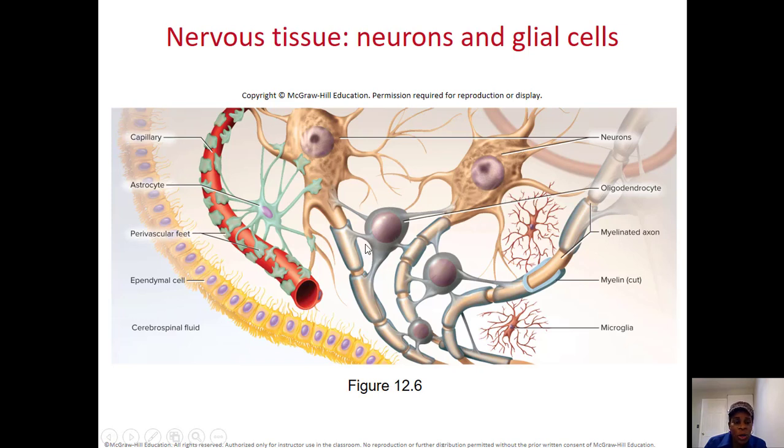If you look at this one, for example, you see that the glial cells, we have 4 of them here. We have microglia. Those are cells that will clean around the neuron. We have oligodendrocyte, which looks like a jacket, like a cover on the neuron, so the neuron can be protected. Then we have astrocyte. Astrocyte kind of give a framework to the nerve tissue, nourish the cell, hold the cell in place. And then we have the ependymal cells that will secrete the liquid in which the neuron needs to flow. We call that the cerebrospinal fluid. So we got 4 types of glial cell in the central nervous system.